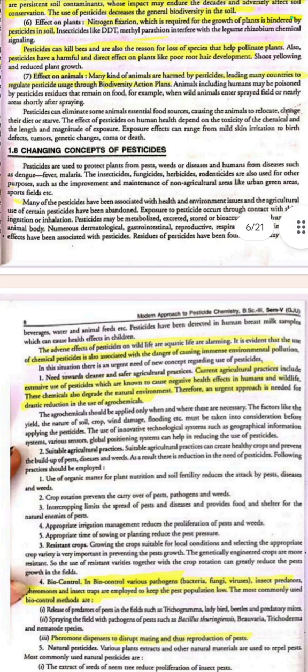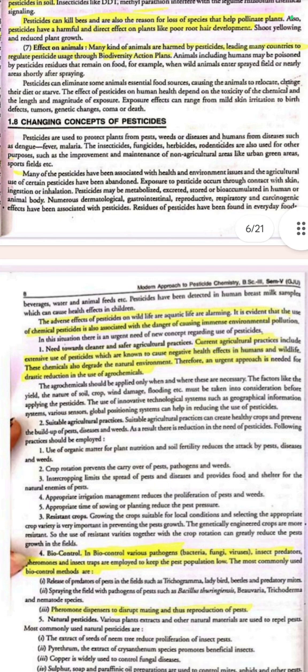Effect on animals. Many kinds of animals are harmed by pesticides, leading many countries to regulate pesticide usage through biodiversity action plans. Pesticides can eliminate some animals' essential food sources, causing the animals to relocate, change their diet or starve. The effect of pesticides on human health depends on the toxicity of the chemical and the length and magnitude of exposure. Exposure effects can range from mild skin irritation to birth defects, tumors, genetic changes, coma, and death.